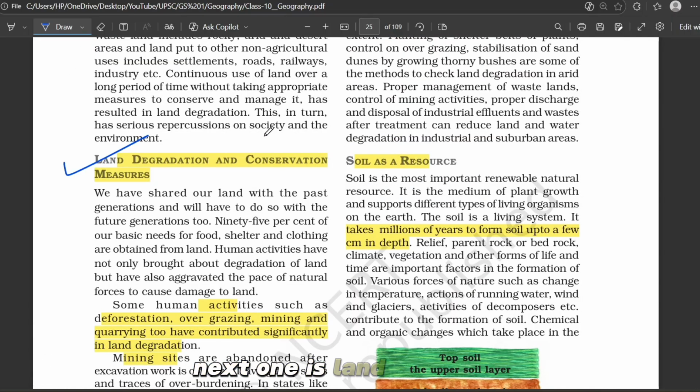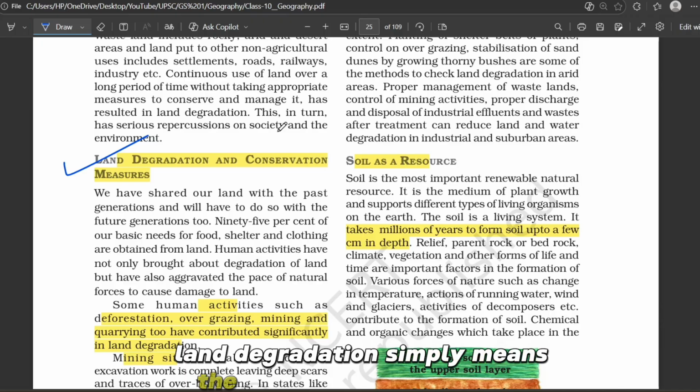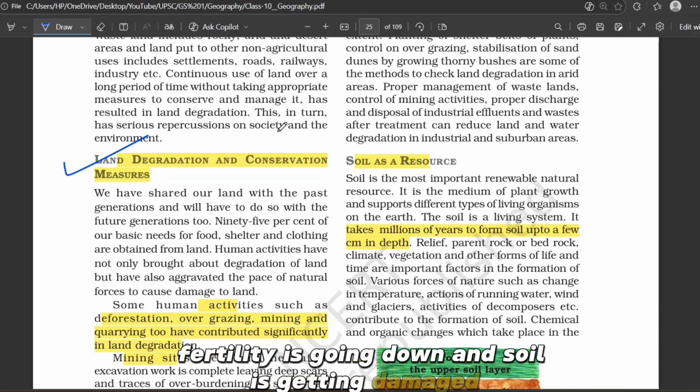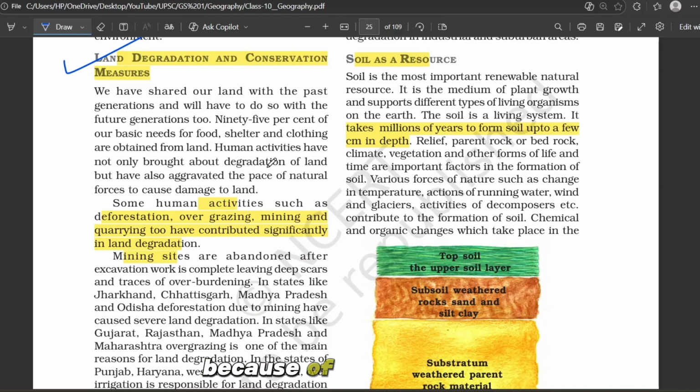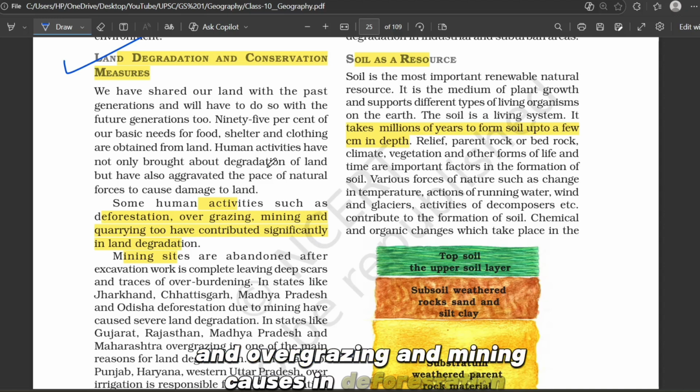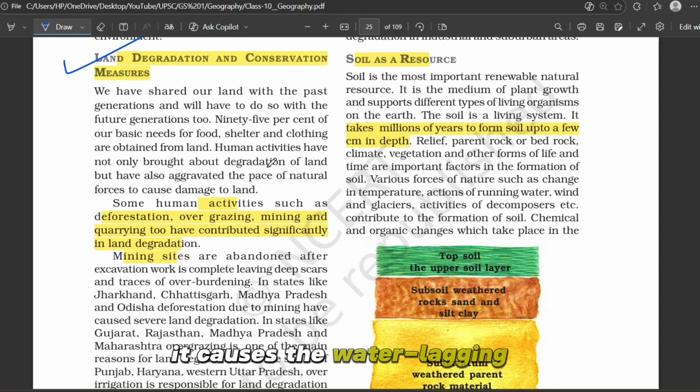Next one is land degradation. Land degradation simply means the land is losing its quality, fertility is going down, soil is getting damaged, and water capacity is reducing. Why does this happen? Because of overuse of land and overgrazing, and mining causes deforestation and soil damage, and over irrigation causes waterlogging and salinity, and chemical waste pollutes the soil.